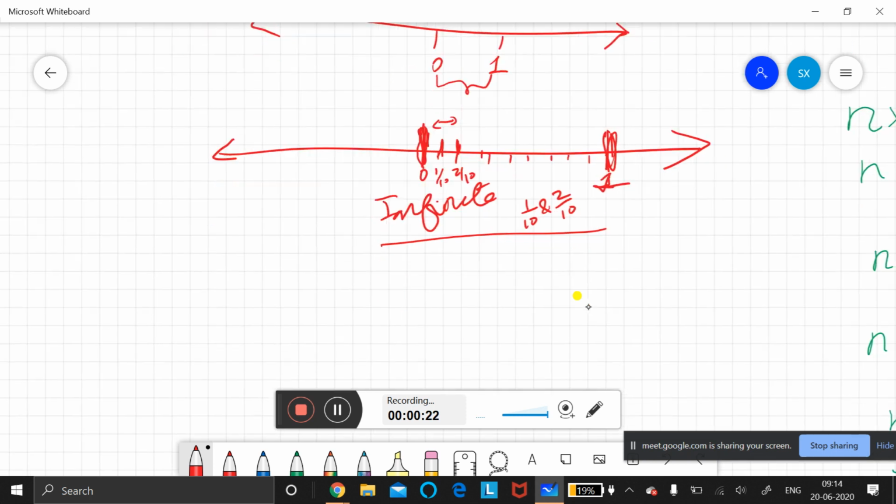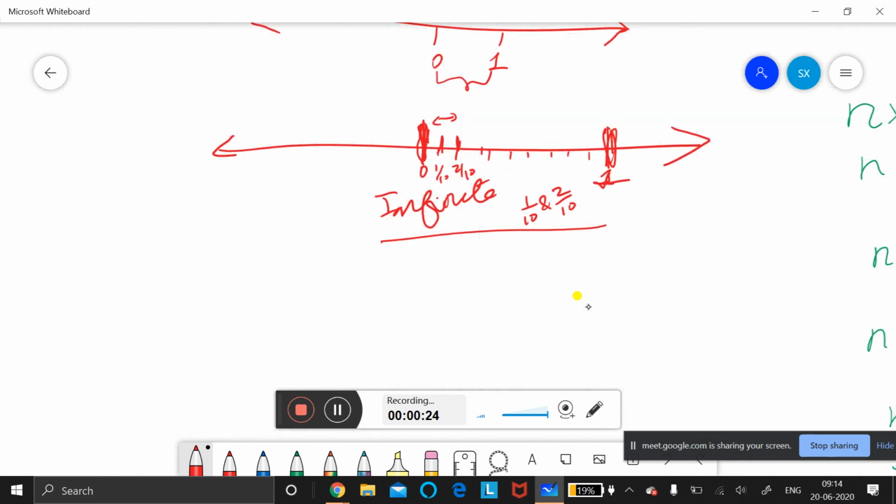Okay. Now I am asking you, in between 1 by 10 and 2 by 10, suppose 0 to 1 is divided by 10 parts. In between 1 by 10 and 2 by 10, how many rational numbers are there? Again, you are saying the answer as infinite rational numbers are there. How will you explain? Can you give me one number?